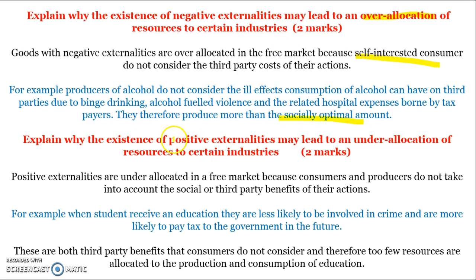Okay, explain why the existence of positive externalities leads to an under-allocation. Positive externalities are under-allocated because consumers and producers don't take into account the social or third-party benefits. When students receive an education, they're less likely to be involved in crime, they pay tax to the government. These are third-party benefits that consumers don't consider, and therefore too few resources are allocated to the production and consumption of education.